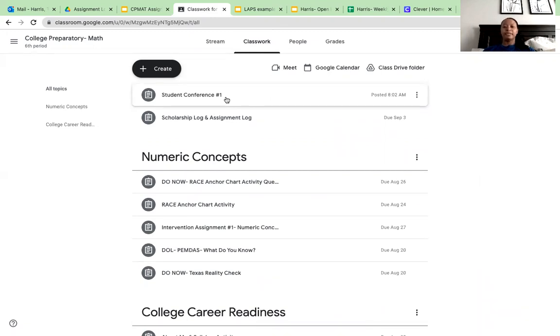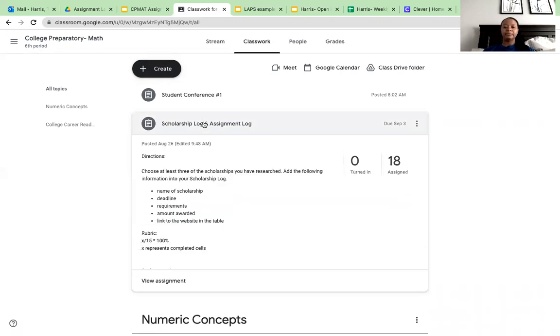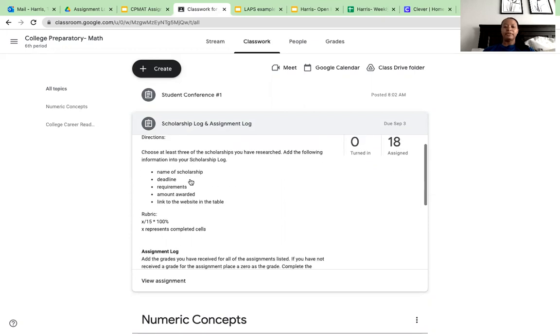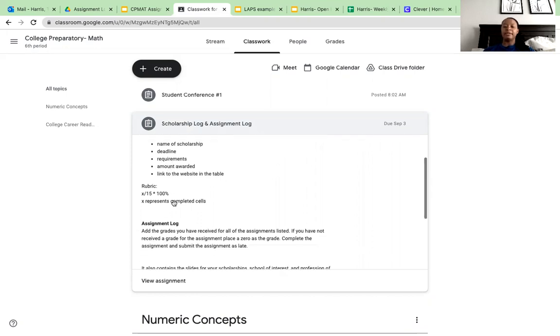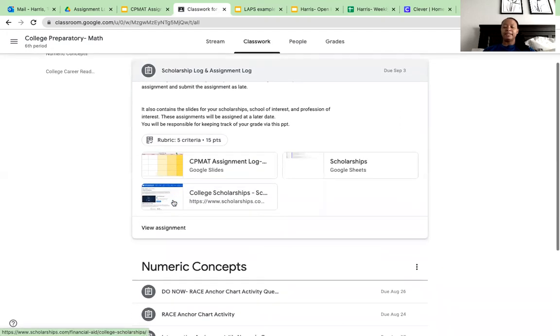The only thing you're doing today is you're gonna click on scholarship log and assignment log. In here it tells you that you're gonna choose at least 3 of the scholarships you have researched. Add the following information into your scholarship log: name, and a few other things with it. Now, what do they mean by research? You haven't done any research yet, right?